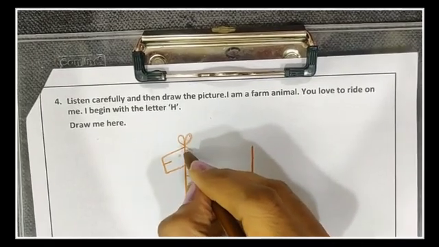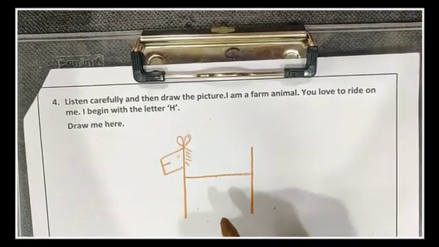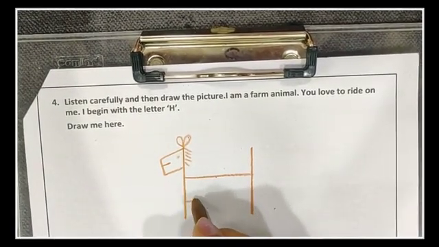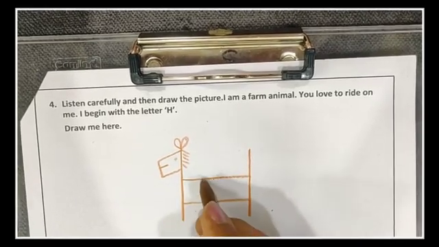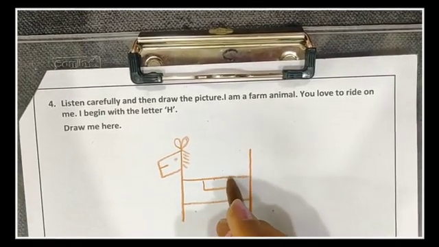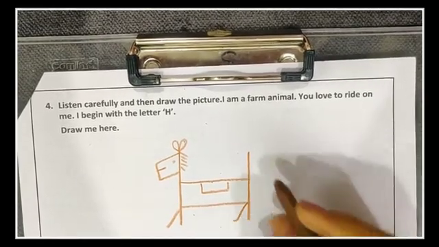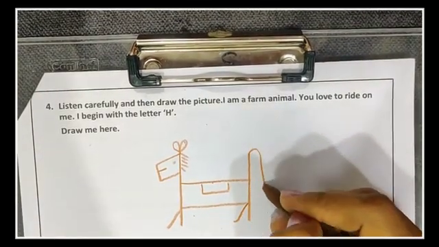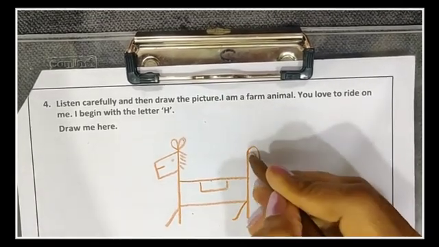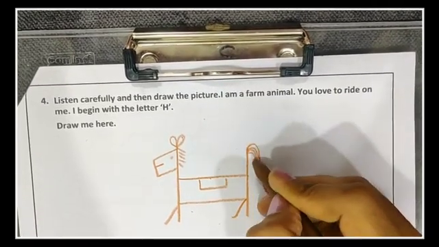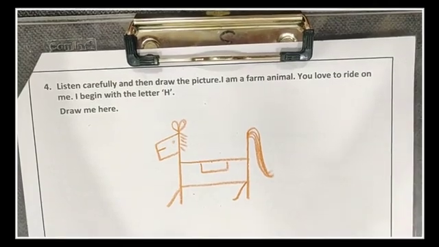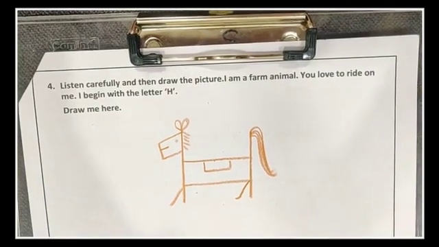Here we are going to make the mane. Alright. Body of the horse. The legs. And the tail. Alright. So here our horse is ready.